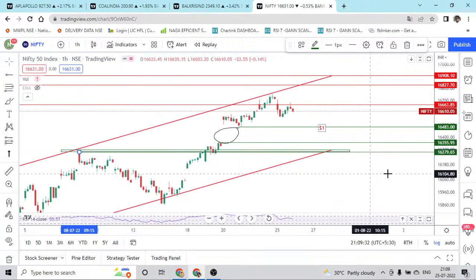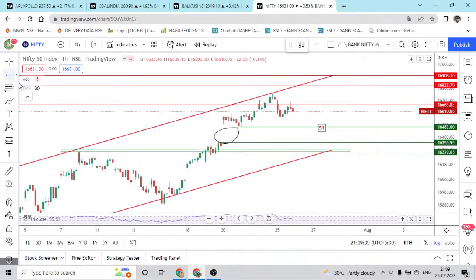We have to wait until the swing is getting broken, which is going to be the swing low, which is 16,564. If that is taken out, then definitely we can expect some good sort of fall in Nifty, and immediate resistance is going to be around 16,684. That is going to be a stop loss for tomorrow. So 16,684, or 16,685, can be our stop loss.